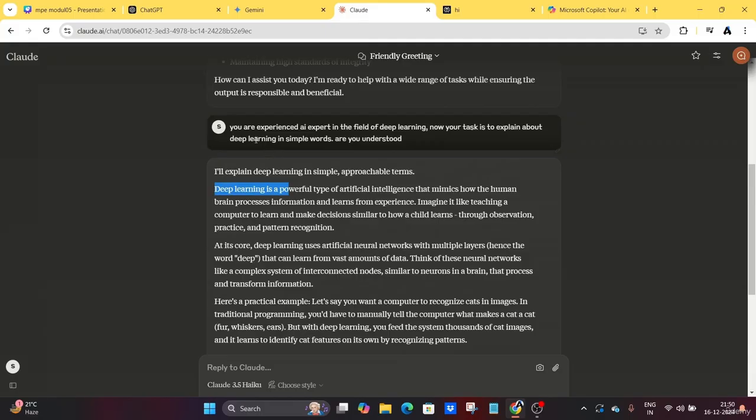So Claude also works like ChatGPT. It also has some great features like reasoning purpose. It has some great features. Okay, it has some personalization.